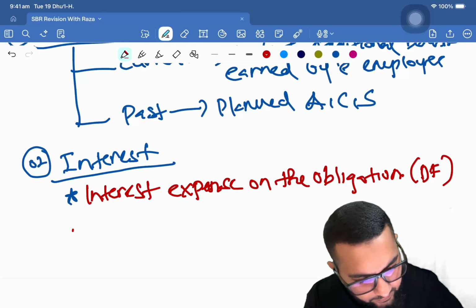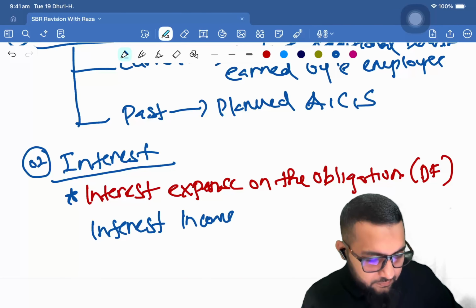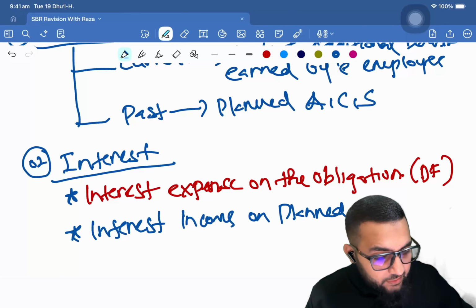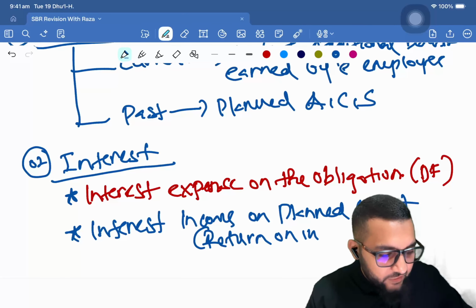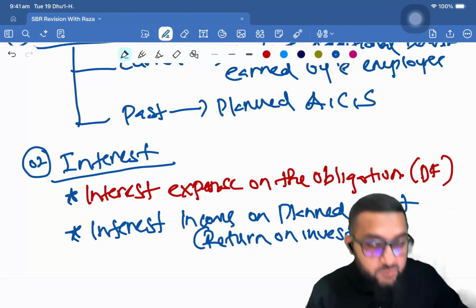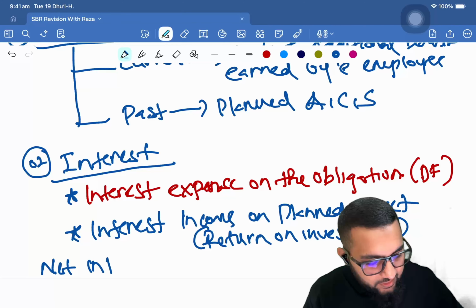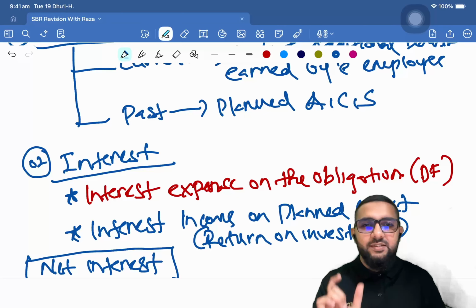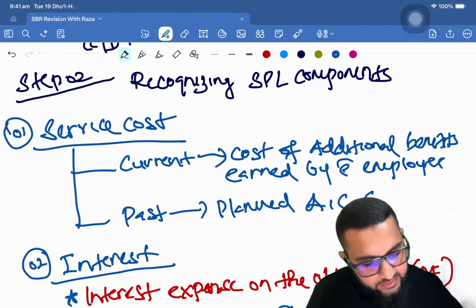And then you have interest income. Okay, interest income on plan assets, meaning whatever return you have got, return on investment, you call it return on investment as well. And then you look at the net position and you arrive at whether it's a net interest expense or net interest income. Usually it's net interest expense. Okay, those are the two components that's to be recognized under statement of profit or loss. Then comes step number three.